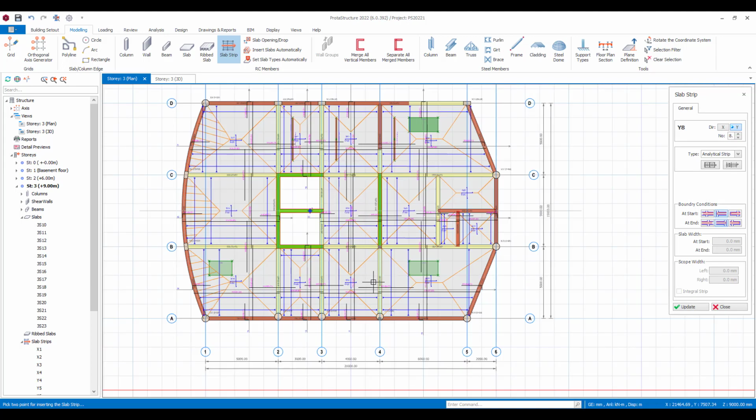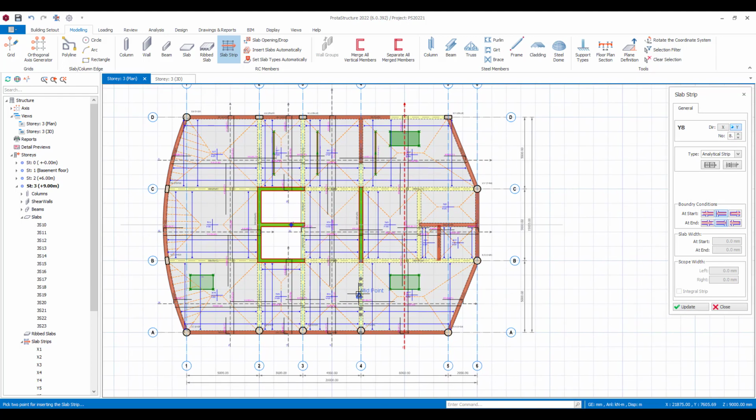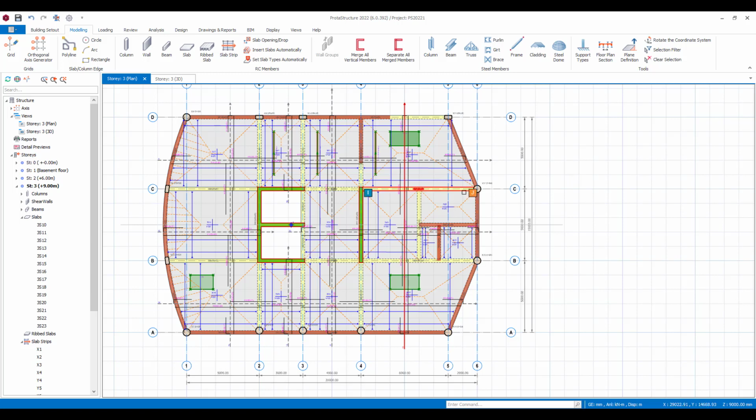Now you do have the choice. You can use conventional bars. You can also use mesh. So you can define those parameters in the materials and then design it accordingly. So just within a few seconds we've done the design.